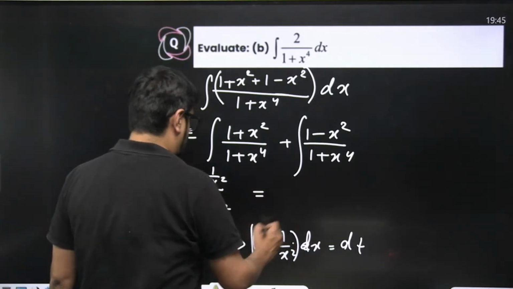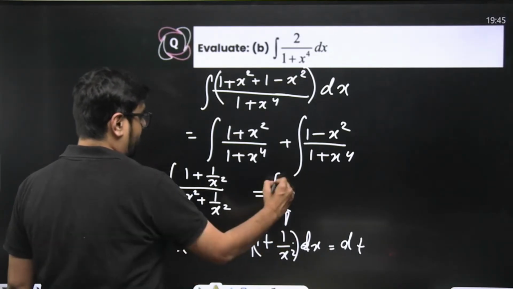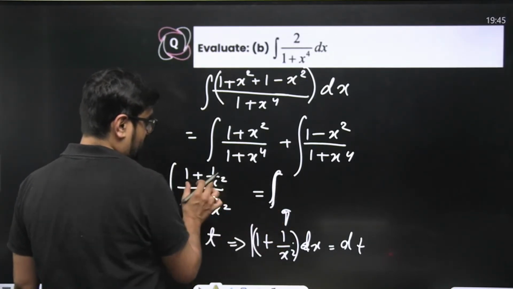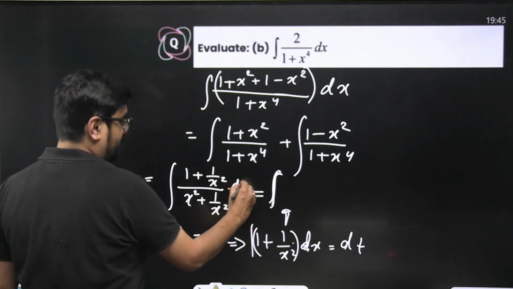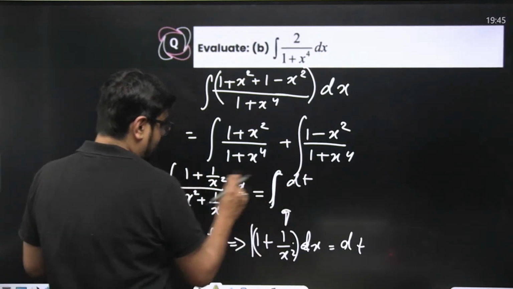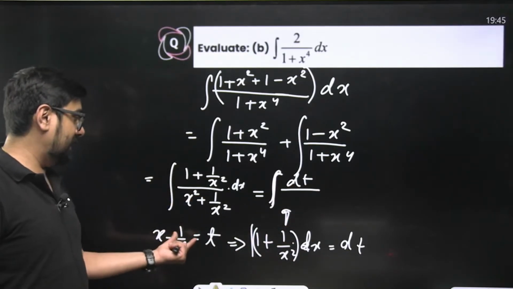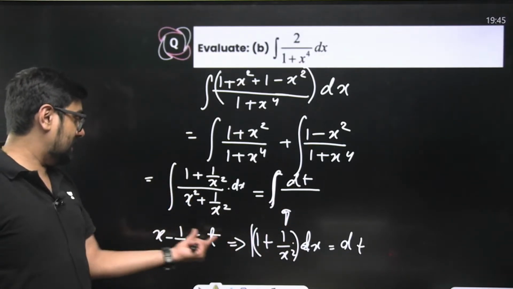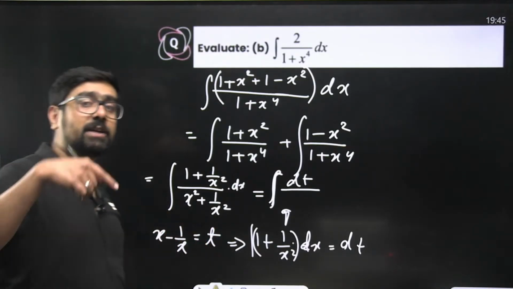Now this entire numerator became dt. Denominator: x square plus 1 by x square, that means x minus 1 by x whole square plus 2.